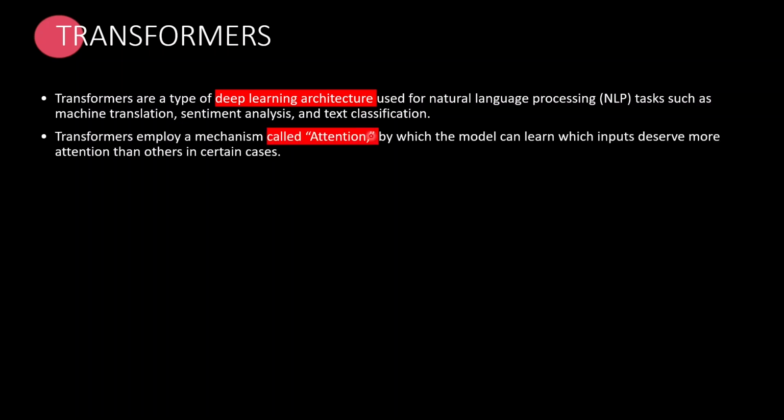It uses a term called attention, by which the model can learn which inputs deserve more attention than others in certain cases. For example, if you write the sentence "I'm brewing a coffee," it will predict the least entropy, that is, brew and coffee, and it will try to generate some context out of it.